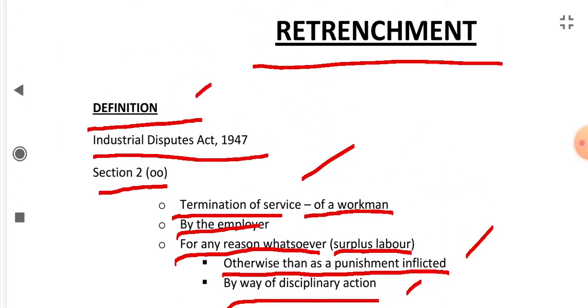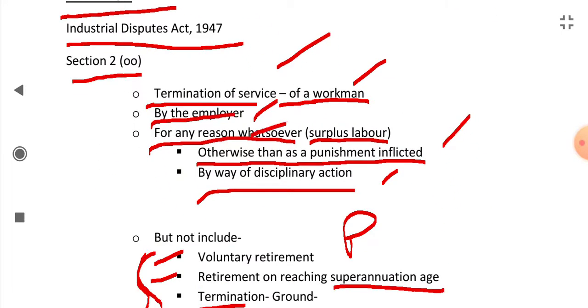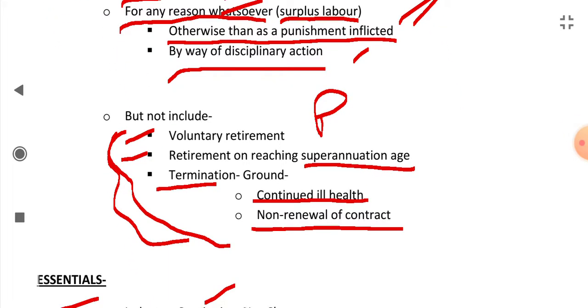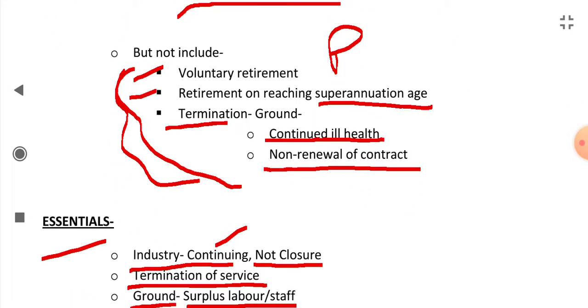First, we saw the definition. It was said that retrenchment is termination of service of a workman by the employer for any reason whatsoever, other than as a punishment by way of disciplinary action. What was not included in retrenchment? Voluntary retirement, retirement on reaching retirement age or superannuation age, termination due to continued ill health, or non-renewal of contract.